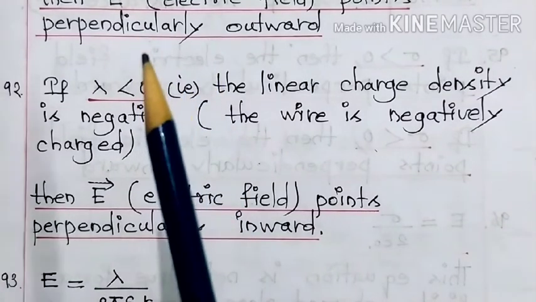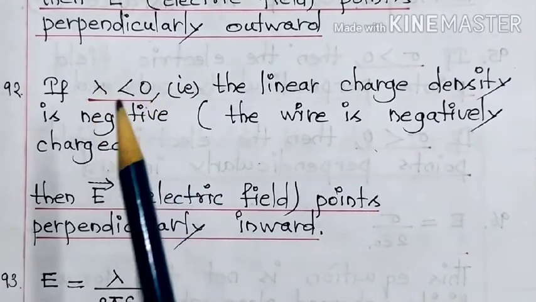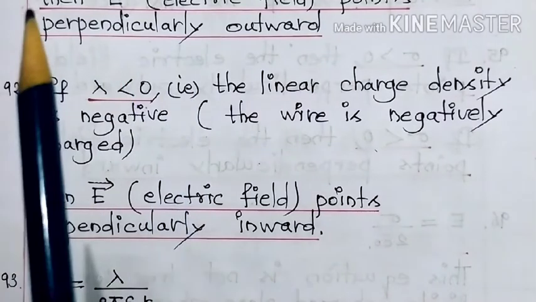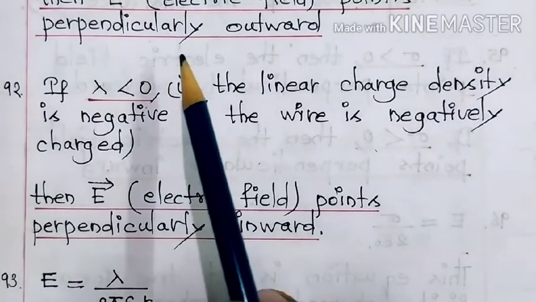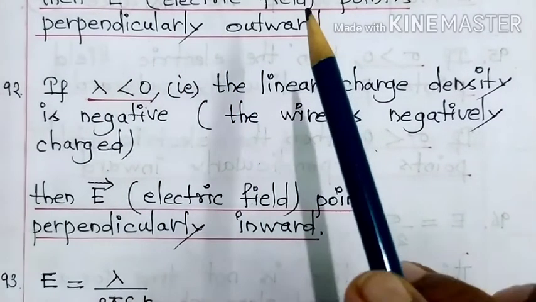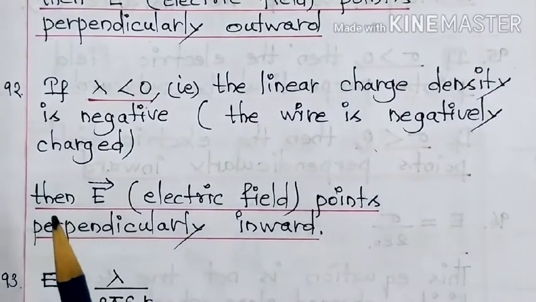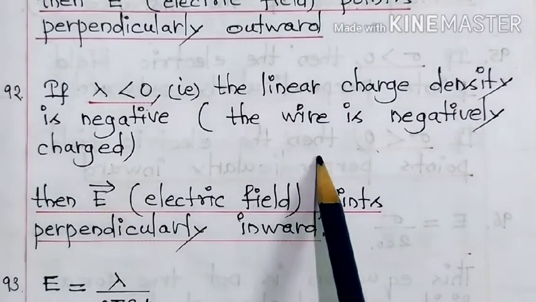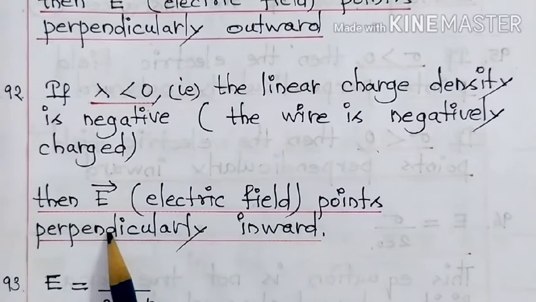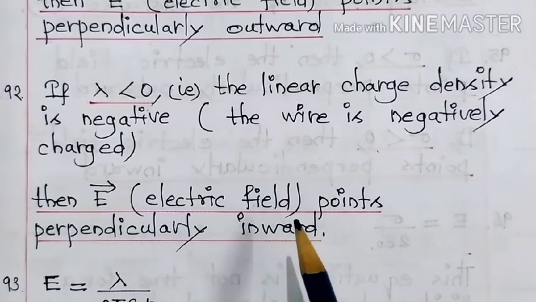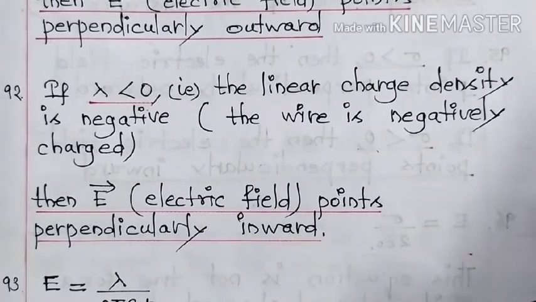If the infinitely long charged wire is a positive one, then the electric field points perpendicularly outward. If the wire is negatively charged, then the electric field points perpendicularly inward. Make a note of it.